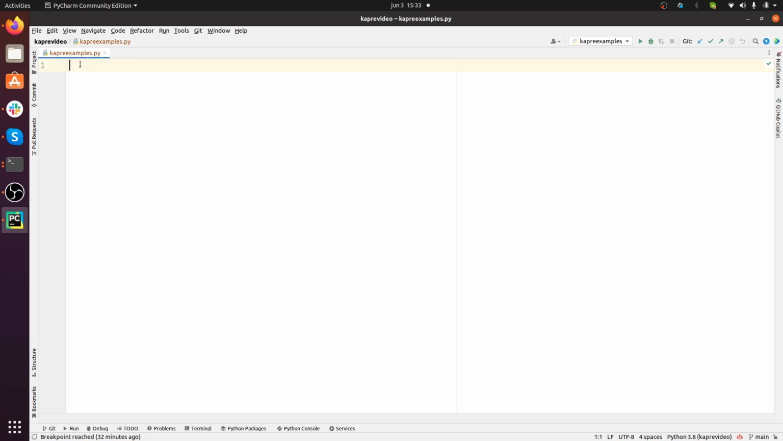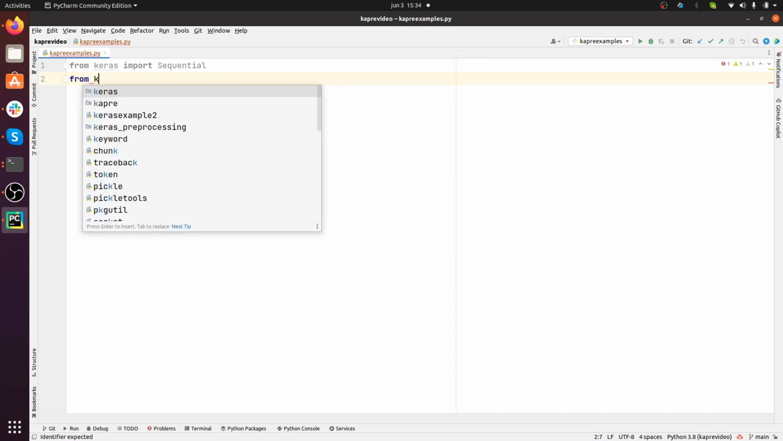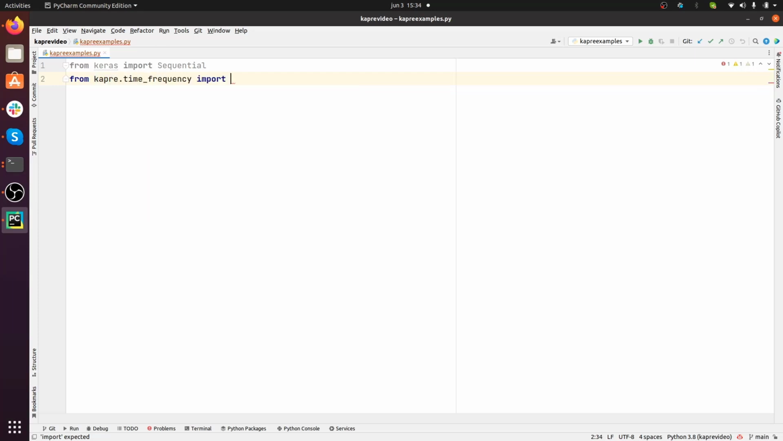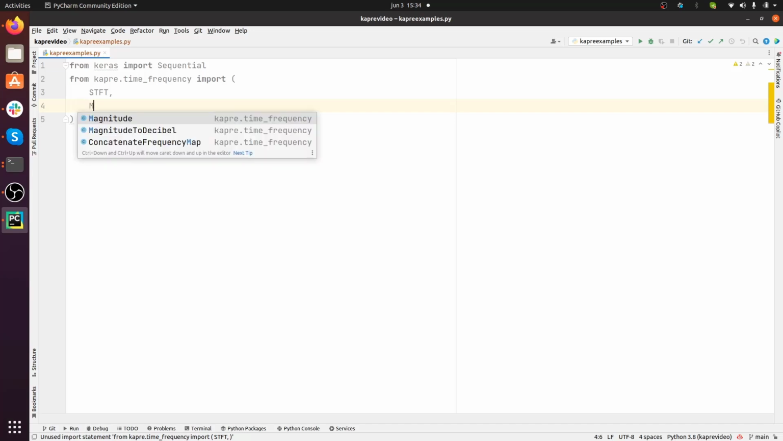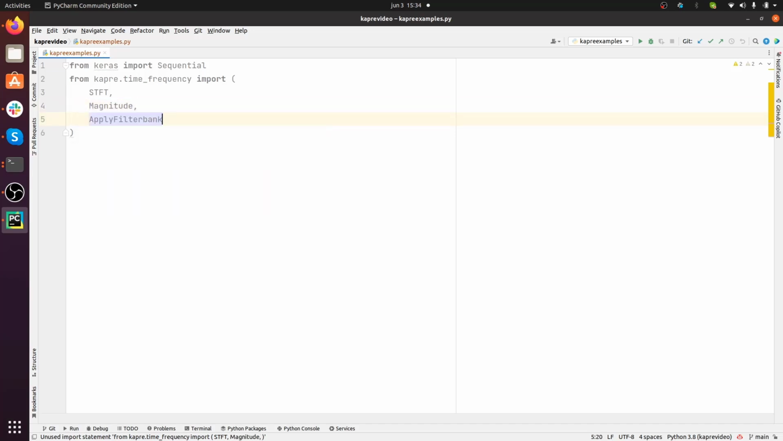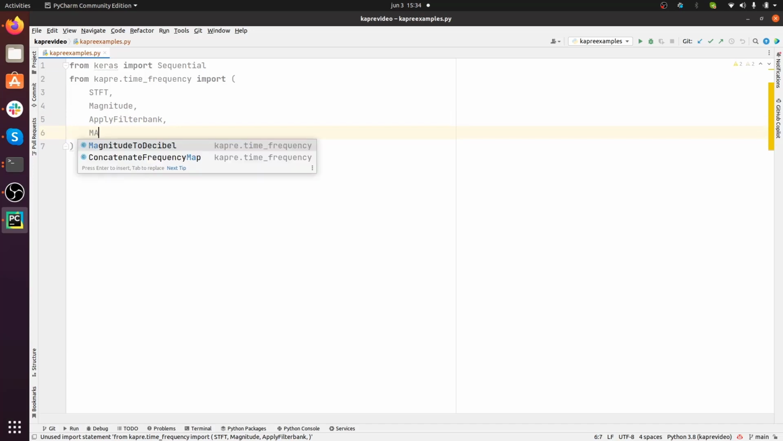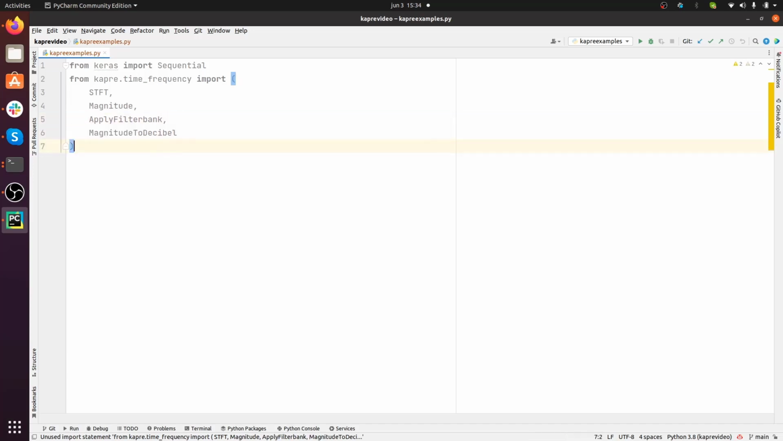First thing we want to do is to import a bunch of things that will help us. So first of all, from Keras, we'll import Sequential, the sequential model. Then we'll import a bunch of Kapre layers. So we'll do from Kapre.time_frequency. Here we'll import all the layers that are necessary for creating a mel spectrogram in the end. So STFT, then Magnitude, then ApplyFilterbank, and finally we'll use this transformation, MagnitudeToDecibel.